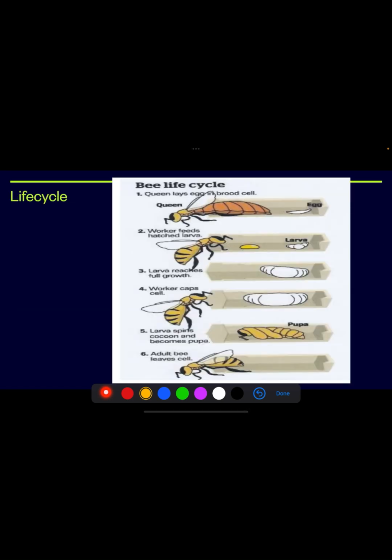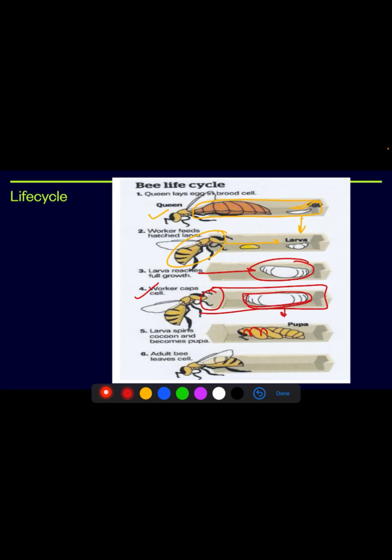Now let's understand the life cycle of a bee. First, the queen comes and lays its egg into the brood cell. After that, the egg hatches into a larva. Once hatched, the worker bee comes and feeds on this larva. Okay, the larva reaches its full growth. Then the worker seals and caps the brood cell.